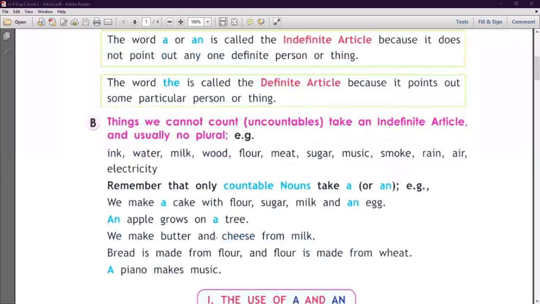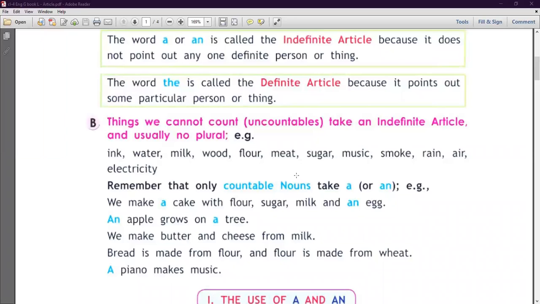Now, next thing you must remember: things we cannot count, meaning uncountable, take no indefinite article and usually have no plural. Okay, now let's take an example: ink, water, milk, wood, flour, meat, sugar, music, smoke. Yes, things we cannot count. हम इनको count नहीं कर सकते: sugar, music, smoke, rain, air, electricity.